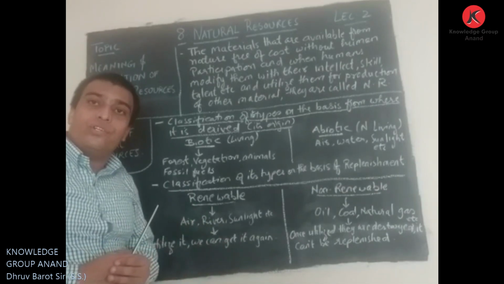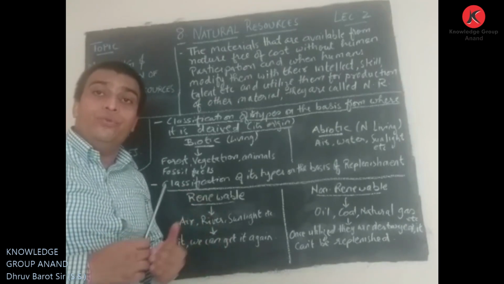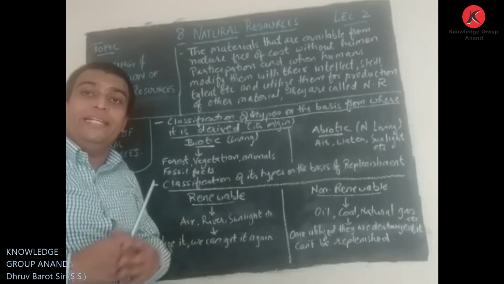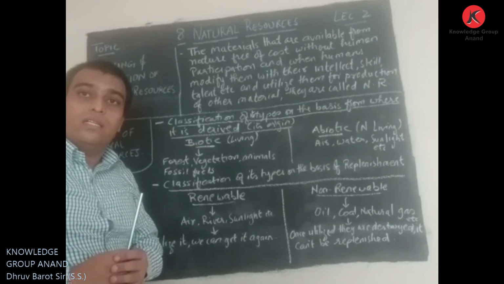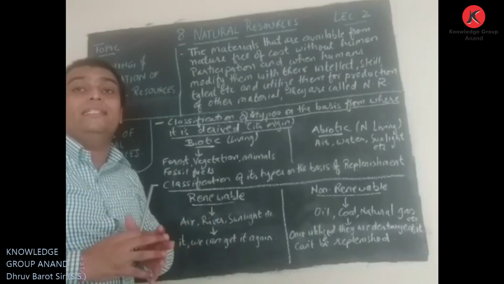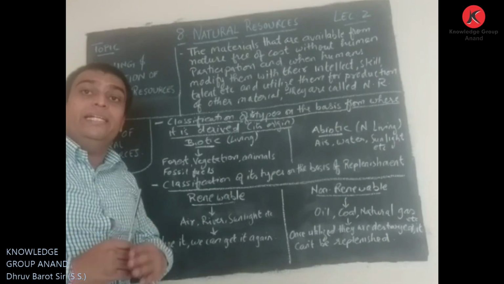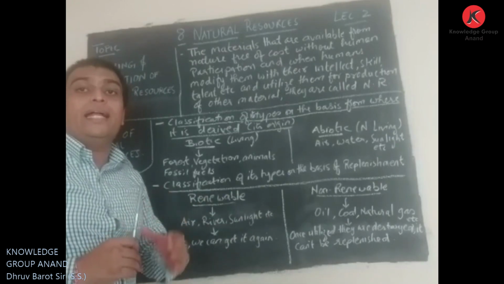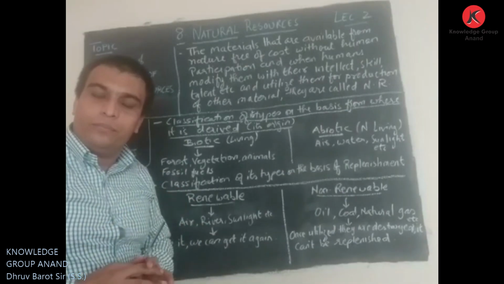As we discussed in the previous lecture, any material that comes in our use or fulfills our need is called a resource. There are lots of things, lots of material present in nature, but unless and until it is utilizable for mankind, that material cannot be considered a resource.